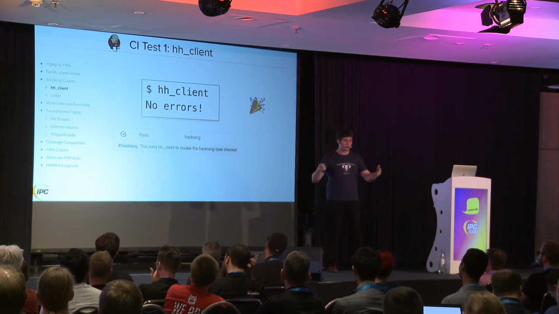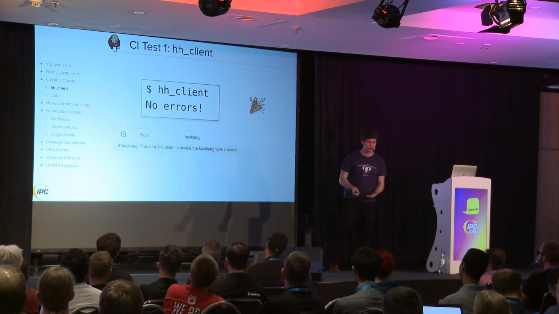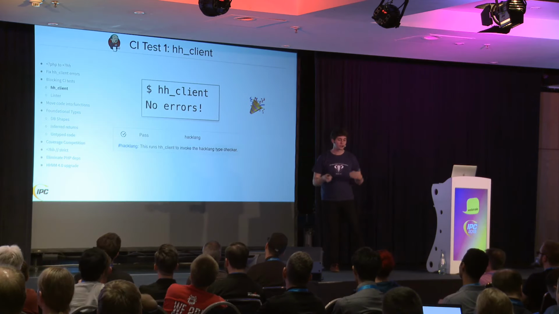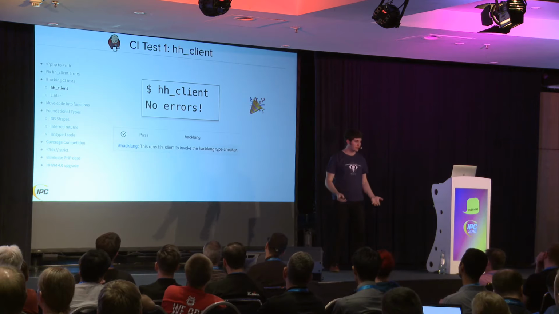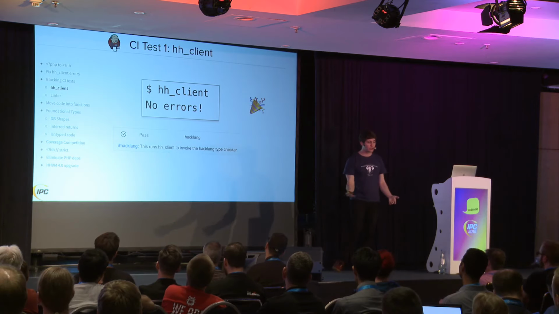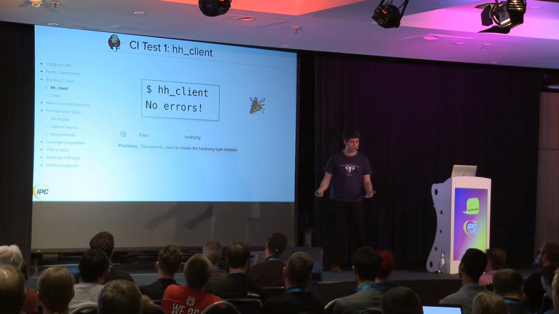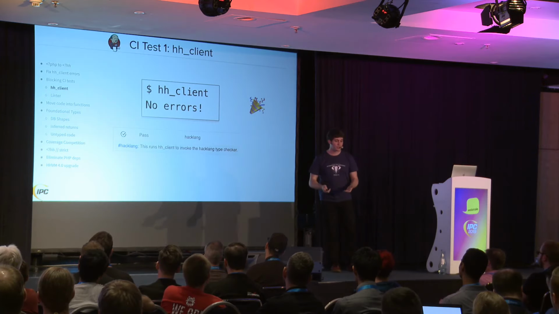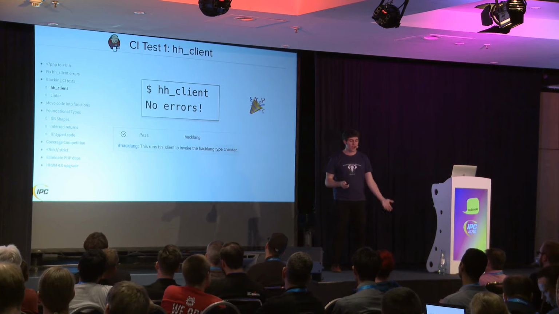And we did this with a CI test setup, a continuous integration test that was running the type checker, so that we would not commit any code that doesn't pass the type checker. So in this way, we were able to slowly and gradually migrate all of our code to be conformant and be Hack.